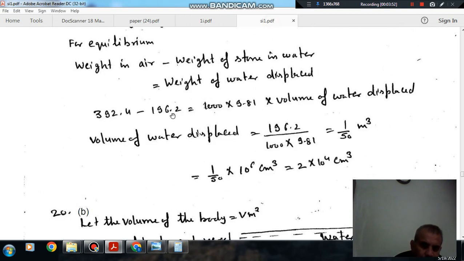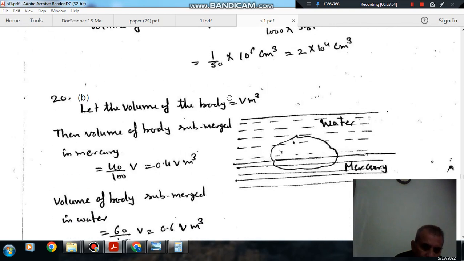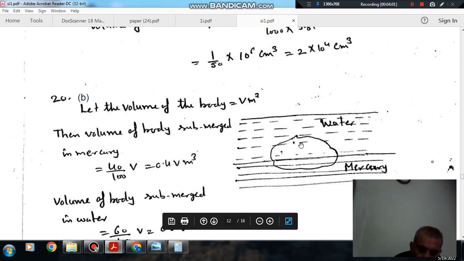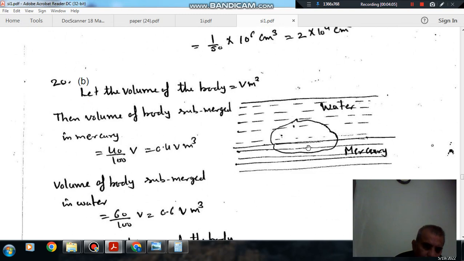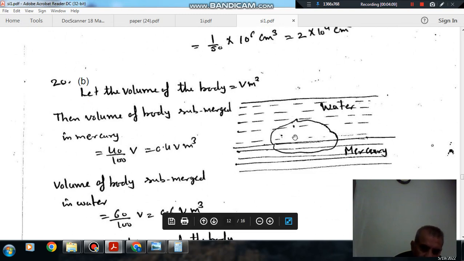So let V be the volume of the body. 40% is in mercury and 60% is in water.